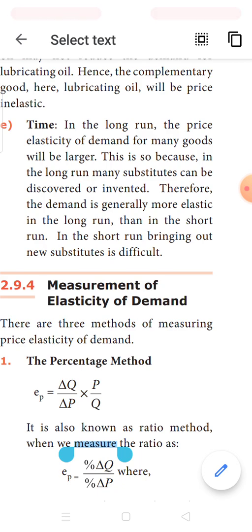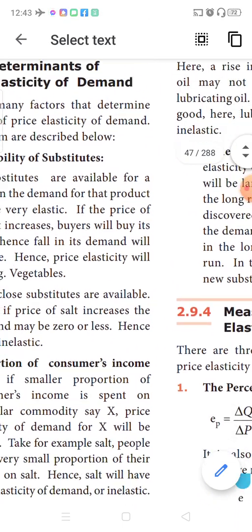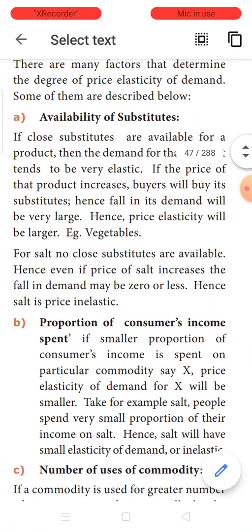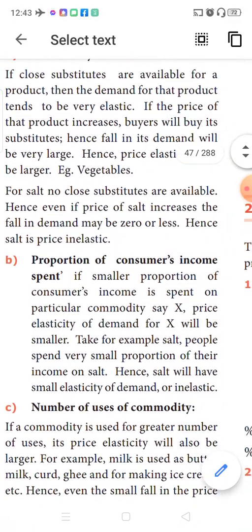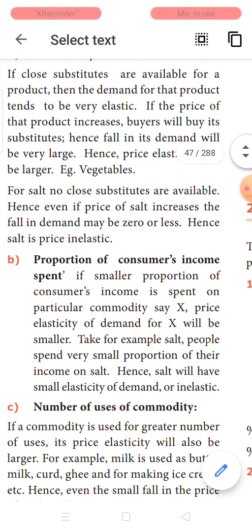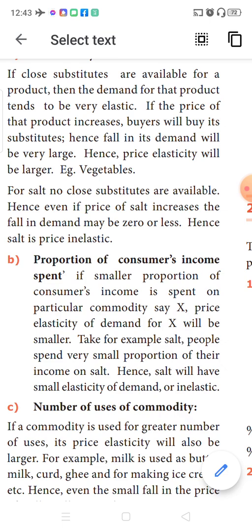So time determines the elasticity of demand, because in the long run only substitutes could be brought. In the very short run, all of a sudden you cannot create and develop a new car equal to the features of the already demanded car in the market. Now these are the determinants of elasticity of demand. Substitutes: when close substitutes are available, elasticity will be lesser. When no substitutes are available, elasticity will be high, that is inelastic demand.